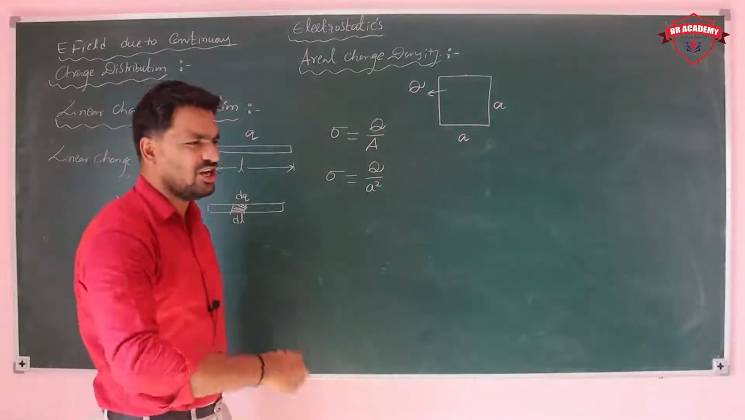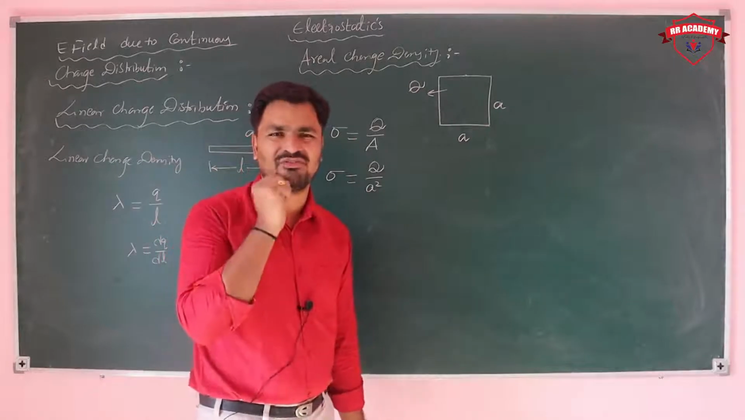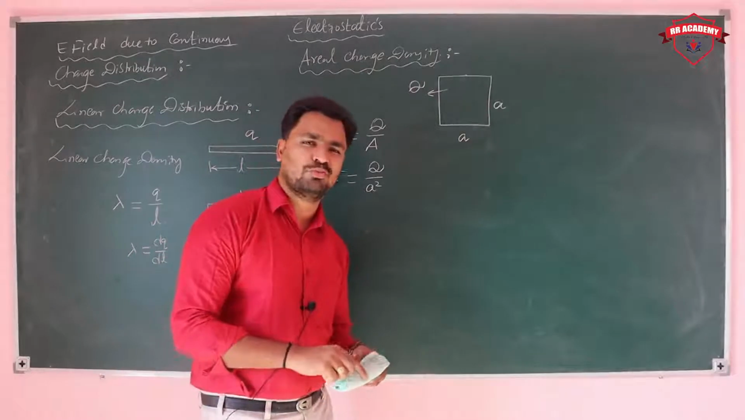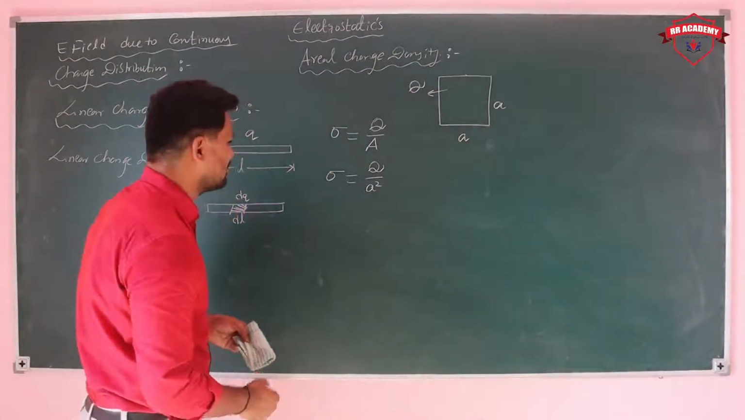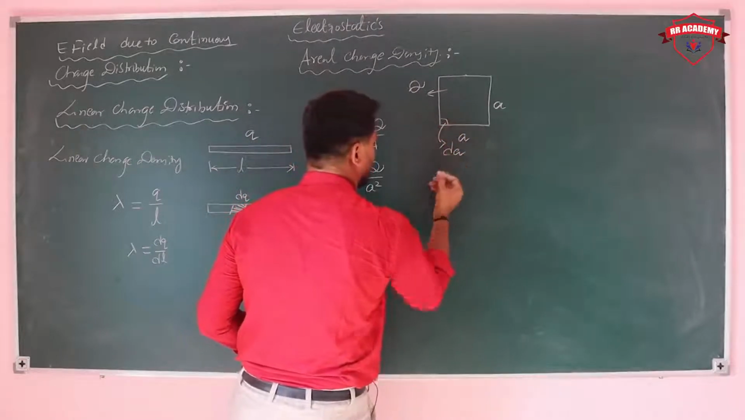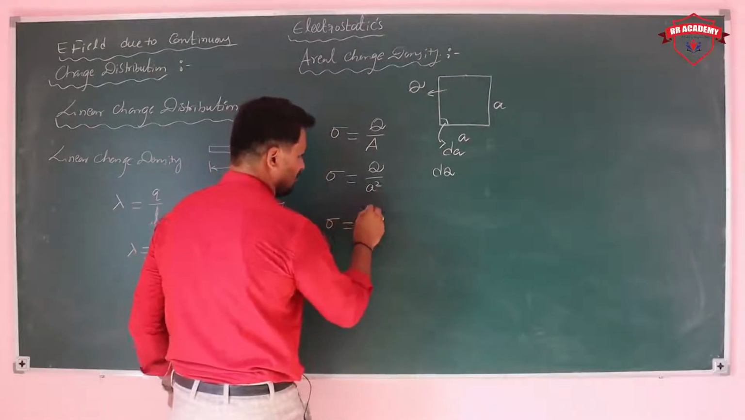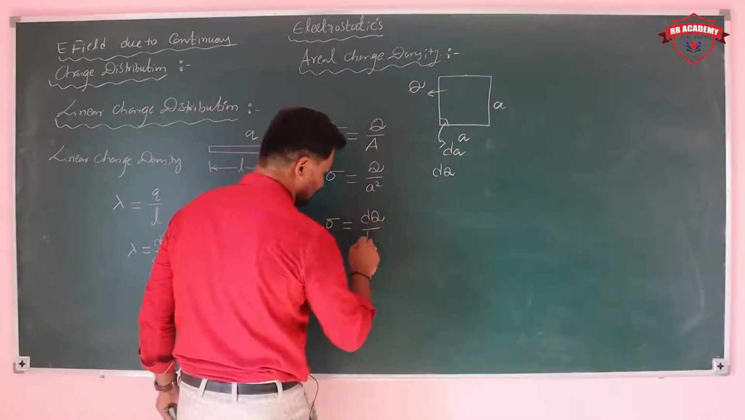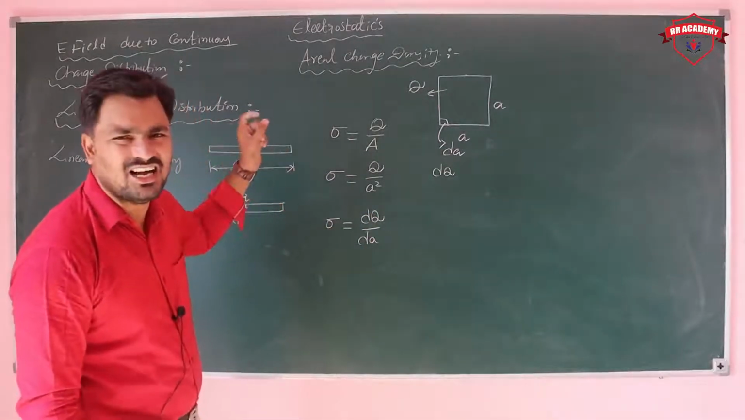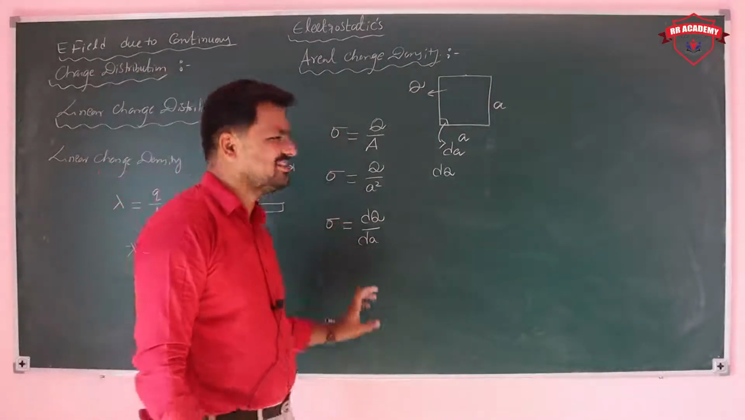In case it is spread over the outer surface of a sphere, the surface area is 4 pi r square. If you want to take a small part, for example if they give dA, then the charge is dq, so the areal charge density is dq upon dA. Charge per unit length is linear charge density, and charge per unit area is areal charge density.